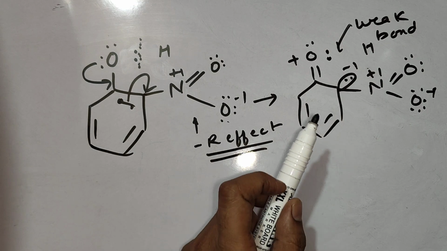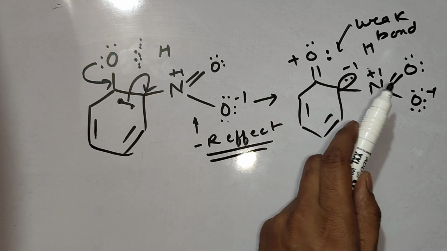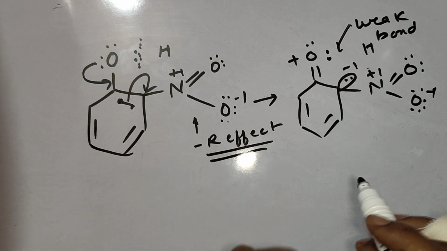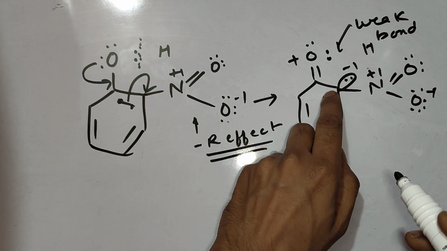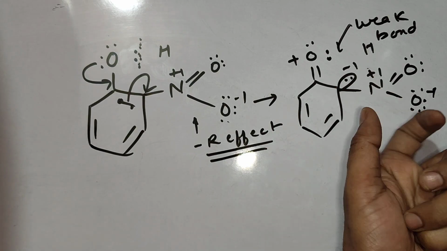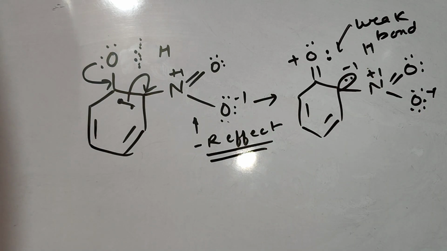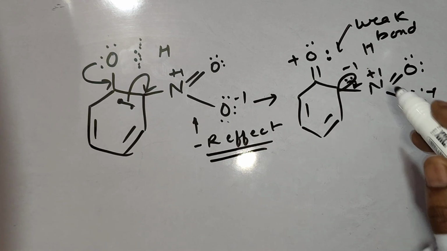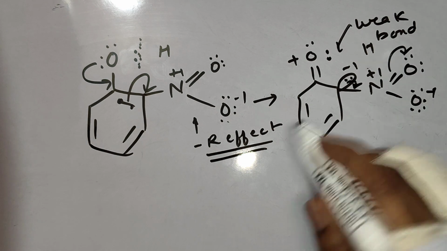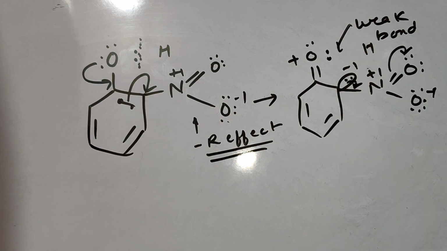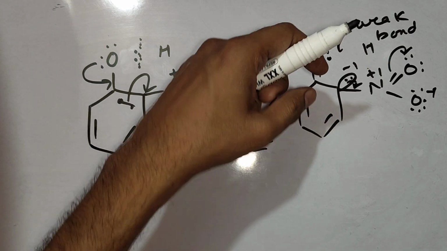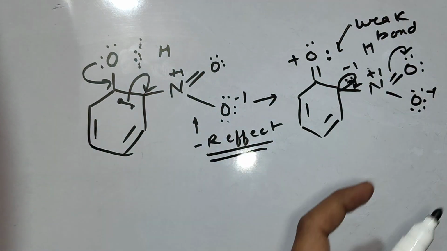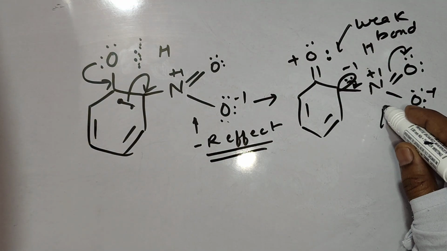Now, you can check here we have a role of the nitro group. After resonance, the electrons are on the ortho position, this carbon. Can this nitro group absorb these electrons? Yes, it has this capability. How? Like this. This is the point where the nitro group is going to increase the acidic nature of phenol. Because this nitro group is absorbing the electrons which were coming from resonance, that's why we call it showing minus R effect.